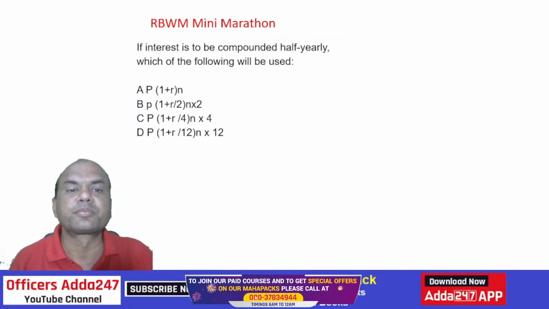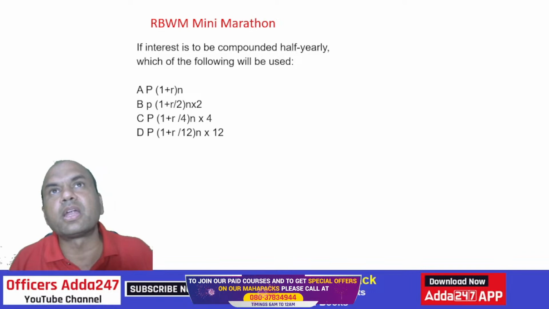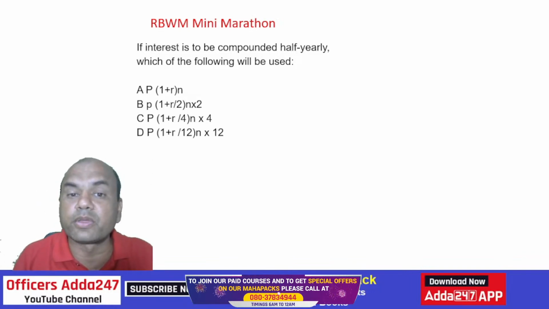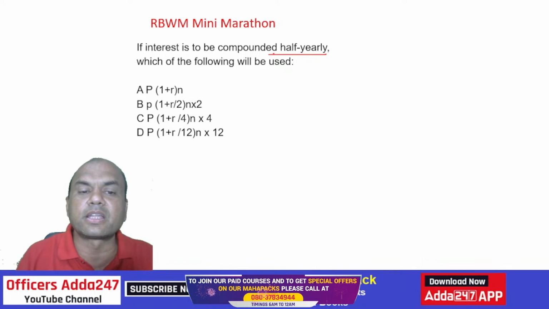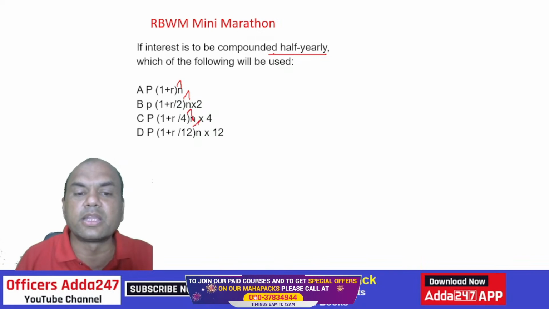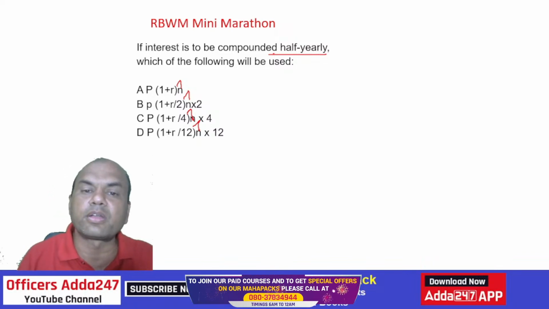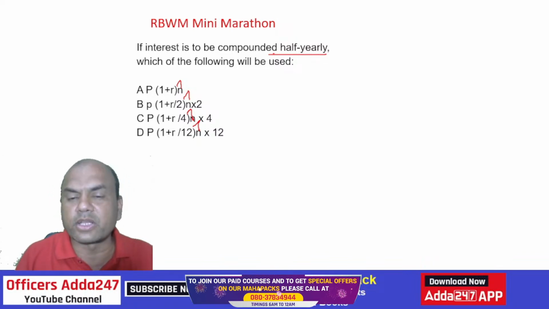Second one. If the interest is to be compounded half yearly, which of the following is used? Look at this, half yearly. So P into 1 plus R raised to n. Here, consider everything raised to n into 2, raised to n into 4, raised to n into 12. Now we want half yearly. What is the formula first?